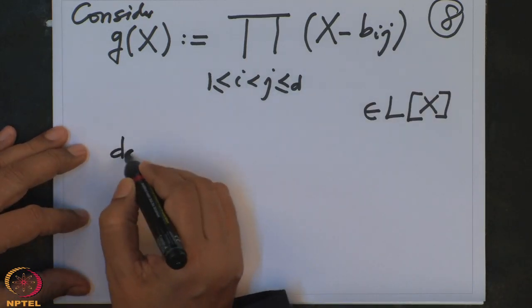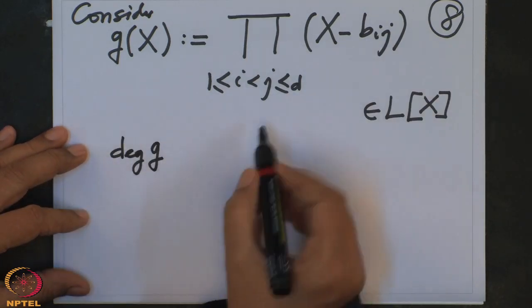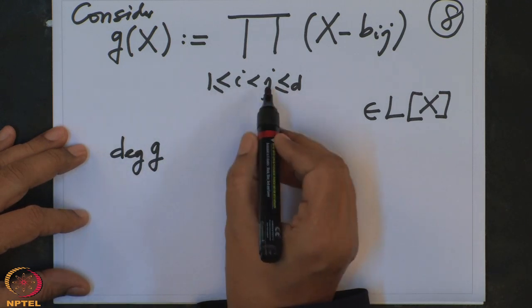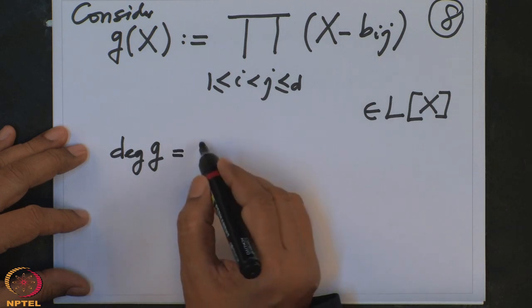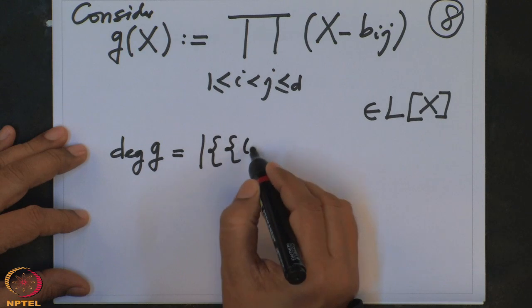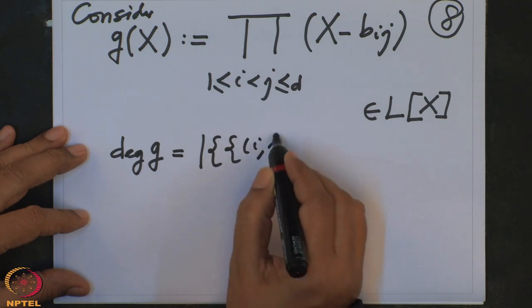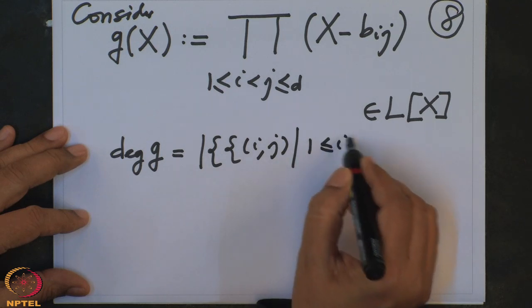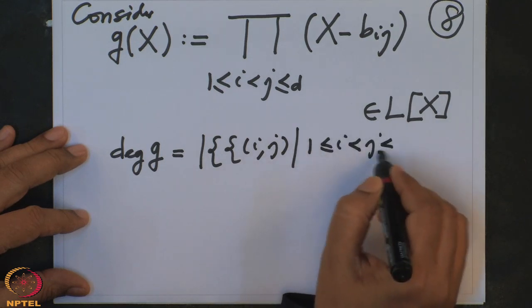So, let us find out what is the degree of G. Degree of G is the number of pairs with this property. So, this is the cardinality of the set of all pairs (i, j) such that 1 ≤ i < j ≤ d.